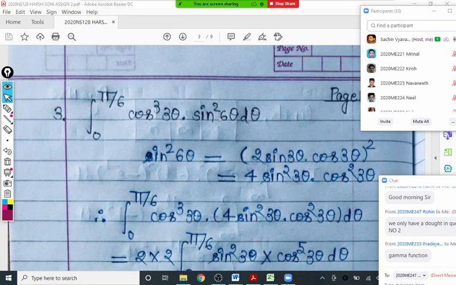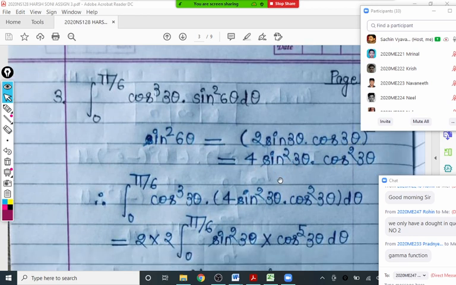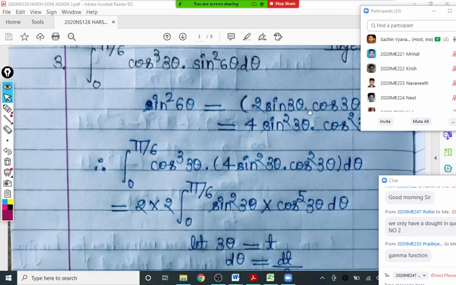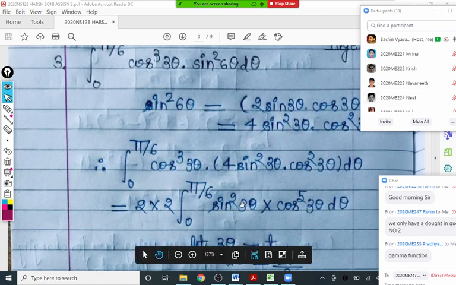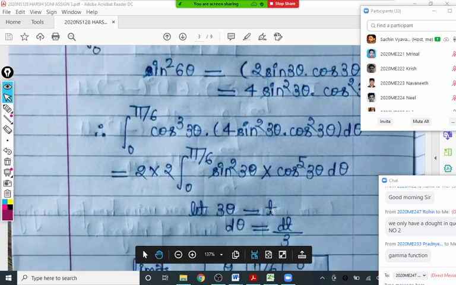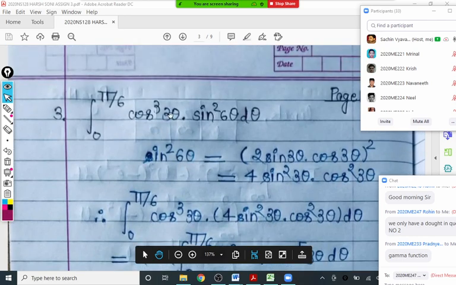So sine 6 theta is written as 2 sine 3 theta into cos 3 theta. So that becomes this one. When we replace the value of sine 6 theta, the integral is converted entirely in sine 3 theta and cos 3 theta. Now 3 theta is replaced as t. And if someone replaces 3 theta equal to t in the beginning, that is also okay.